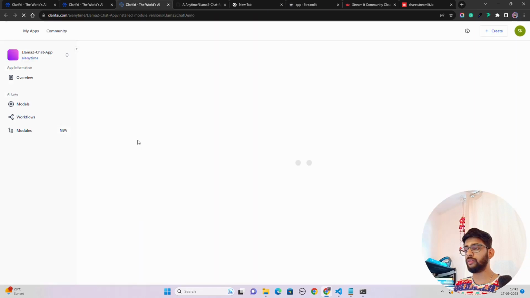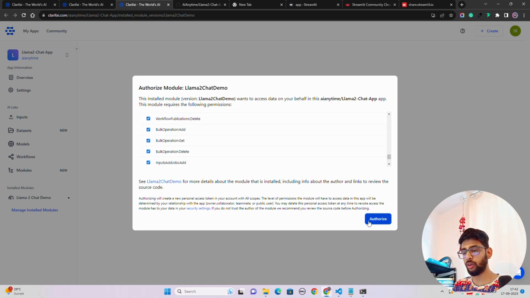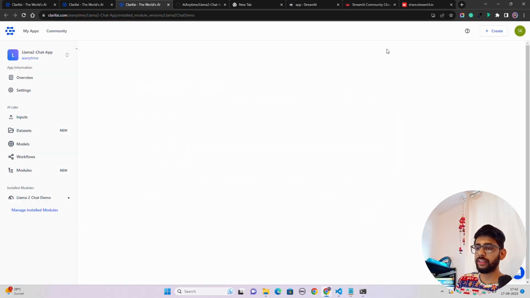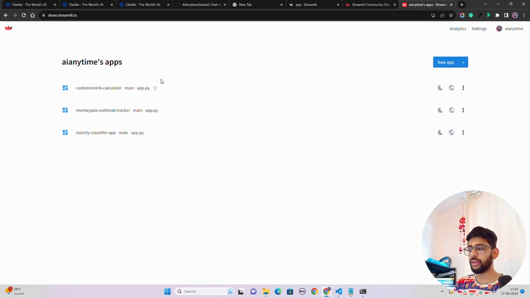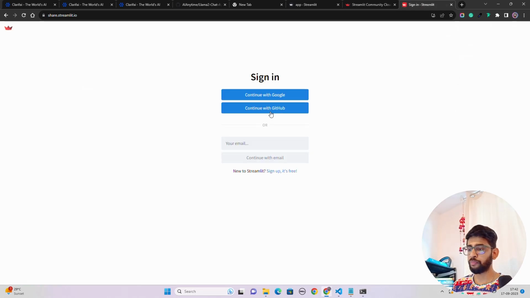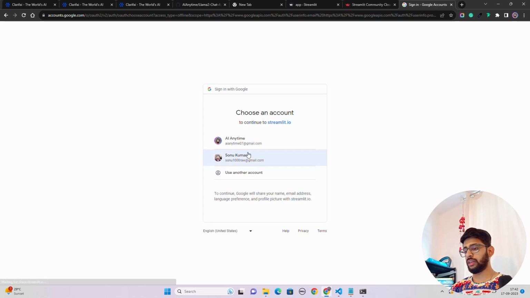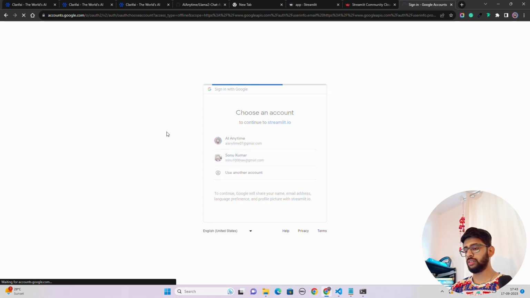Once you click that, it will open a new tab, and you have to authorize with all of the GitHub thingy over there. So let's now click on authorize. And once you do the authorize, it will take a little time. Now let's come back over here, and you can see that I already have. So what I'm going to do in this case is I'm going to sign out of this. So let me just sign out, continue with GitHub again, and I will now log in with this. Yes, and now I'll be able to basically deploy on Streamlit Cloud as well.